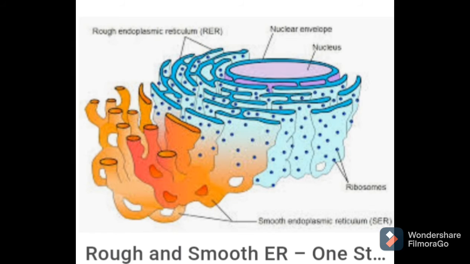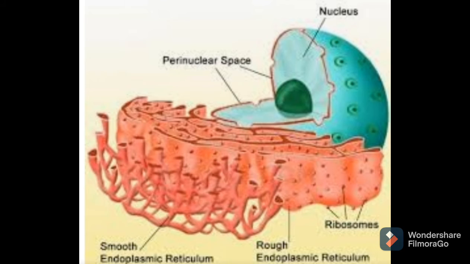It is also associated with synthesis, storage and transport of metabolic products such as proteins and lipids. Just now we have discussed these points. RER is responsible for protein synthesis and SER is responsible for lipid synthesis. So protein synthesis occurs on the surface of RER by ribosomes, whereas lipid and steroid synthesis occurs on the surface of SER. Some of the synthesized proteins and lipids of ER help in building of the plasma membrane. This process is called membrane biogenesis.